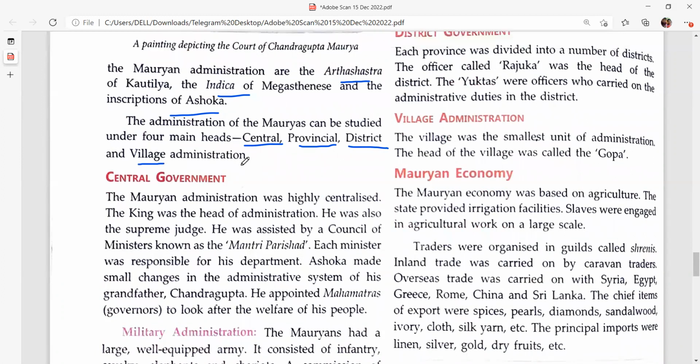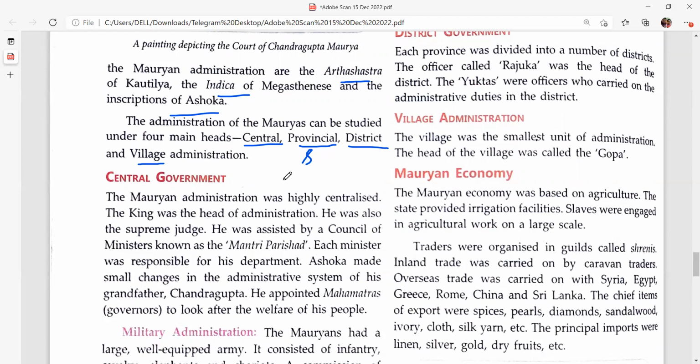So many years before India got independence, we had the Mauryan dynasty, 300 years before the birth of Christ. They had a proper, well-managed system of administration: a central administration, a provincial or state administration, a district administration and a village administration.